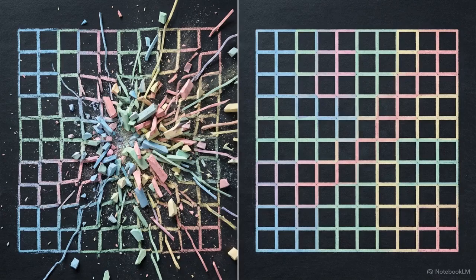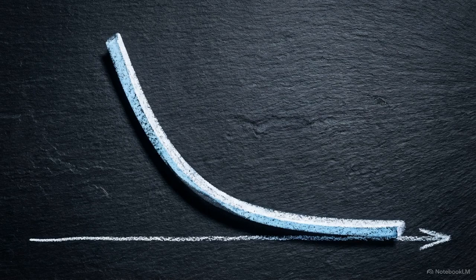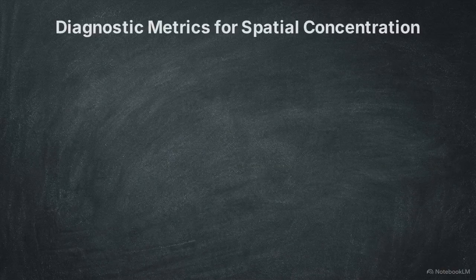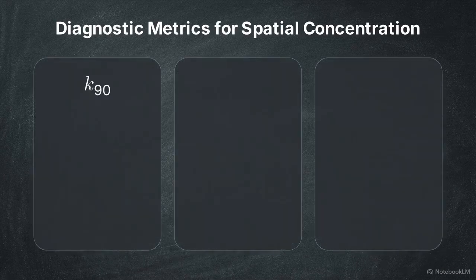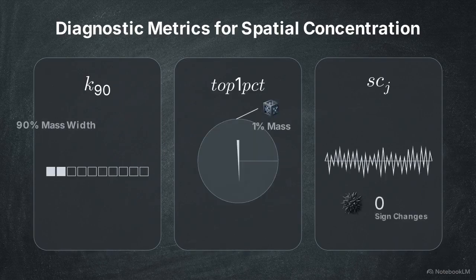If the dark matter geometry is an artifact of the heavy WBA tail, swapping the underlying kernel will cure the deep spectrum pathology. To test this, we swap the WBA kernel for the Lorentzian kernel. The Lorentzian kernel acts as the designated safe baseline because it possesses a much faster O(1/y²) decay tail. This defines our diagnostic markers for spatial concentration. We track K90 for cumulative mass width, how many cells hold 90%.